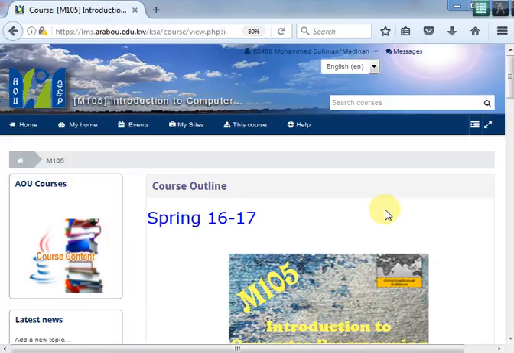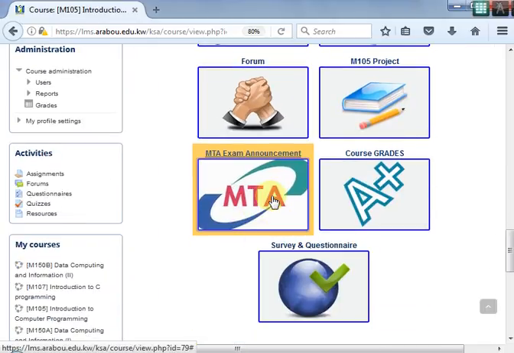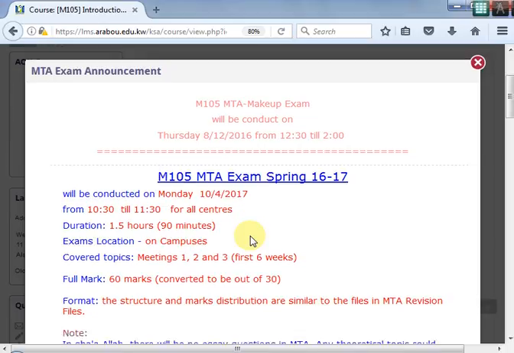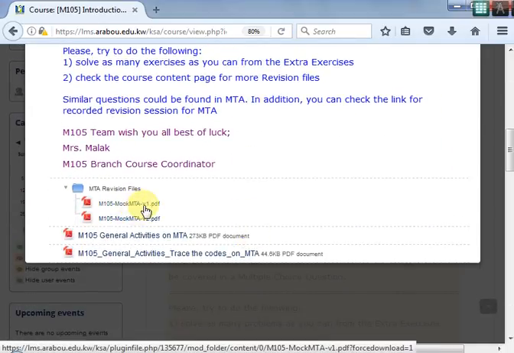Inshallah, in this video, you are going to see the discussion on the MTA mock exam paper, which is coming after the vacation week for you. You can see the course page over here, and you can find the mock exam paper in the MTA section over here. So as you can see, the details of the exam as well as the mock exam papers.